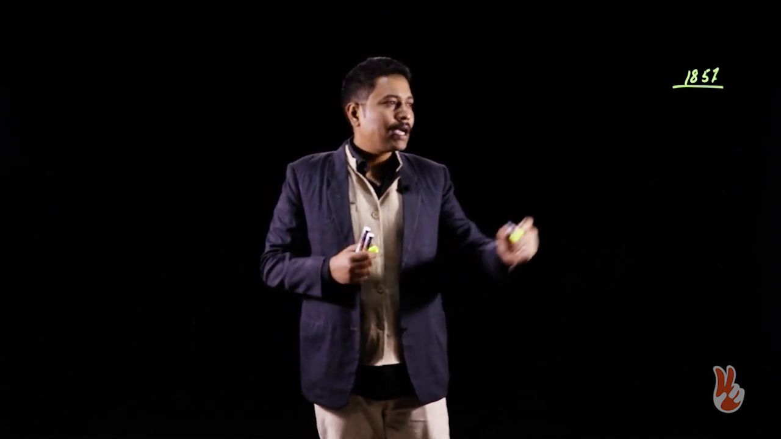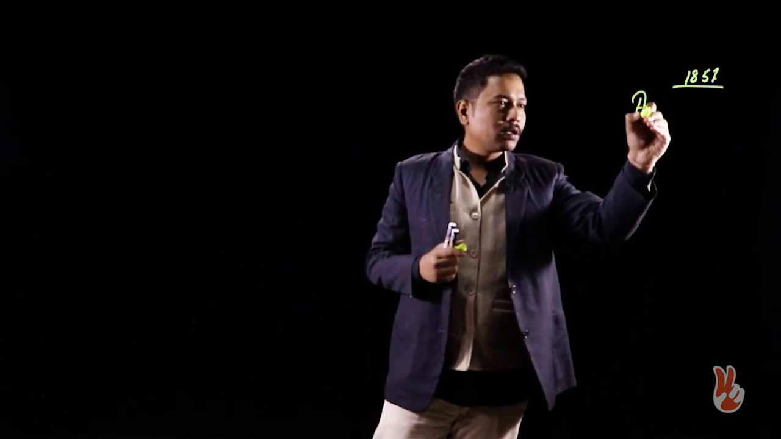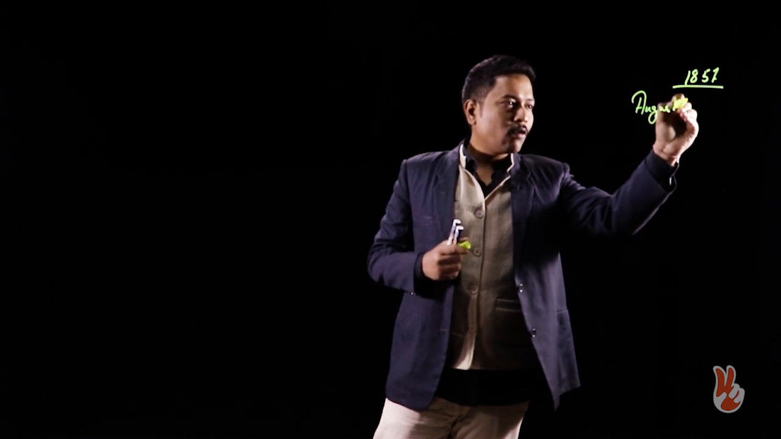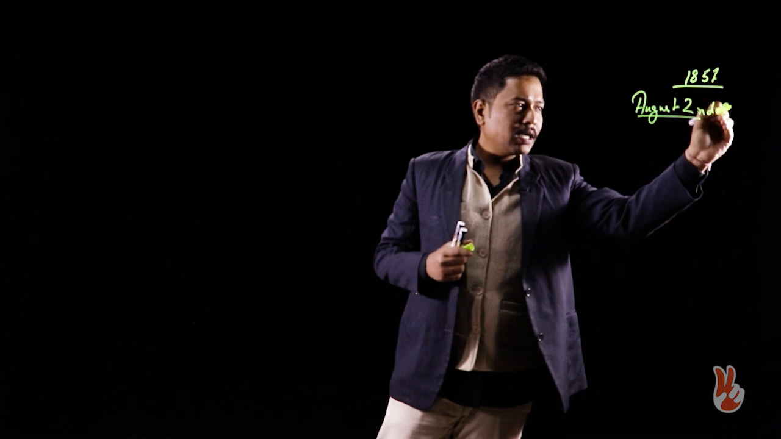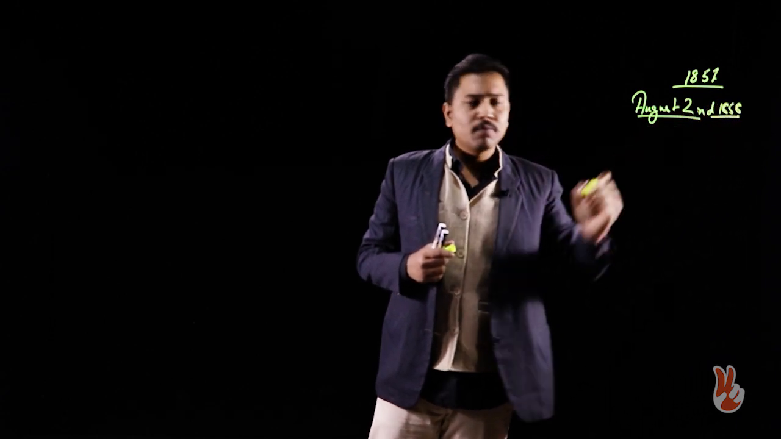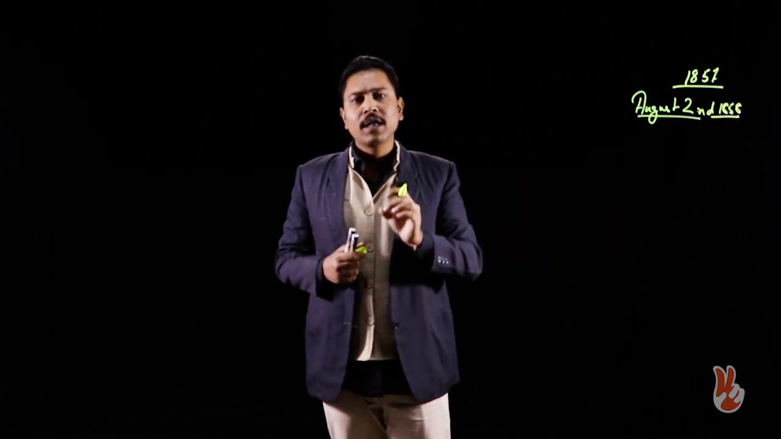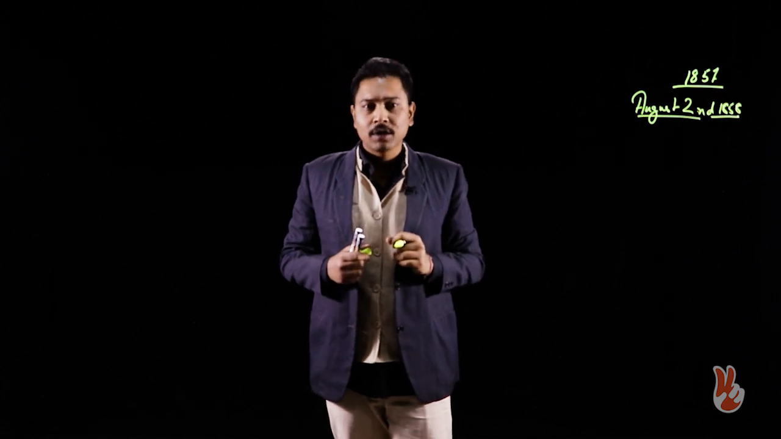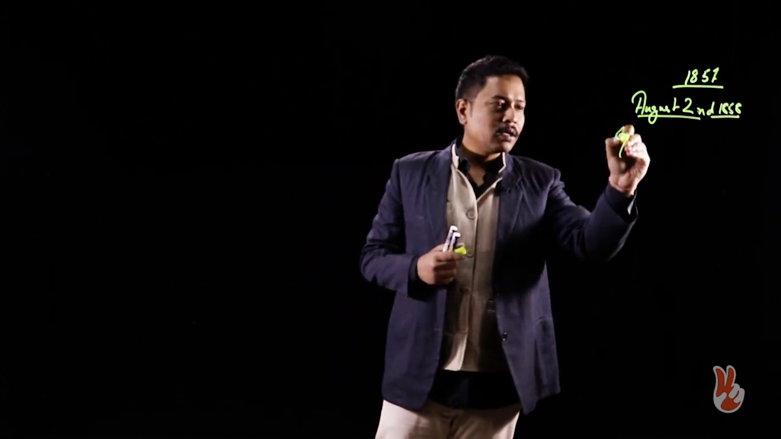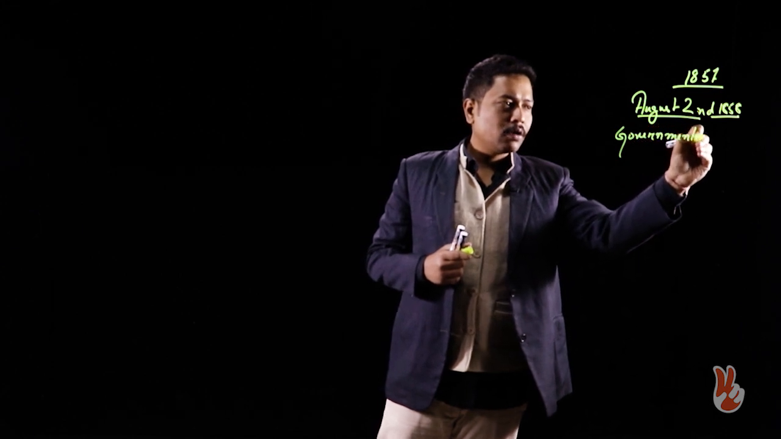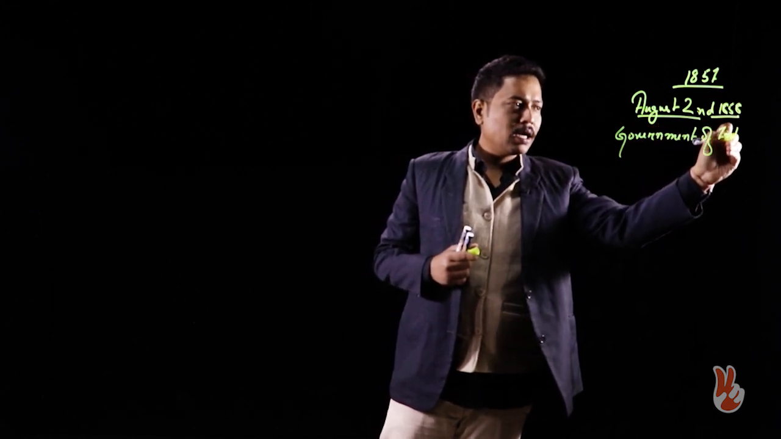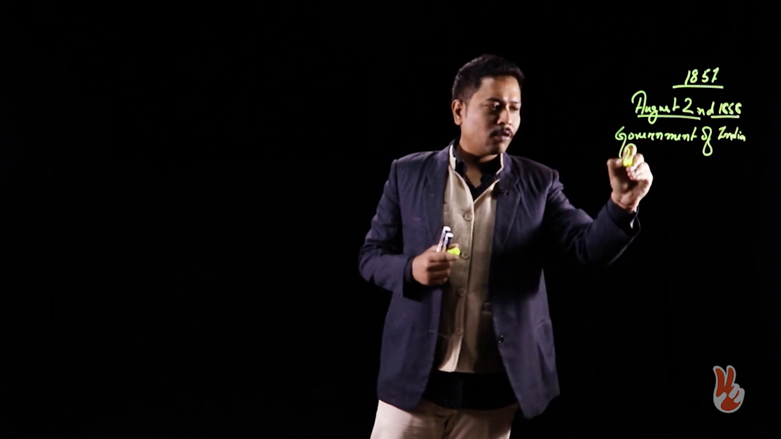And so in August, specifically August 2nd of 1858, the British Parliament passed a very important legislation. It is known as the Government of India Act.